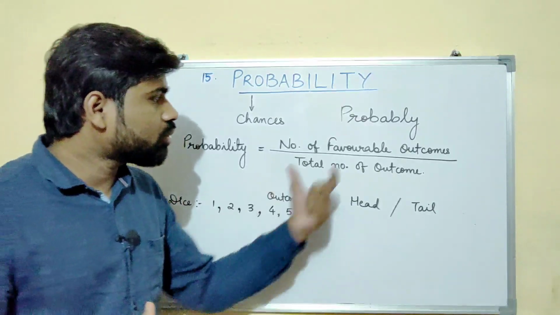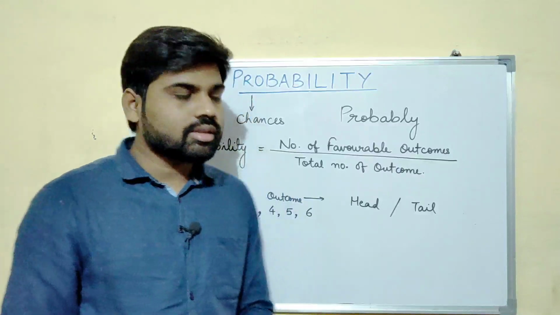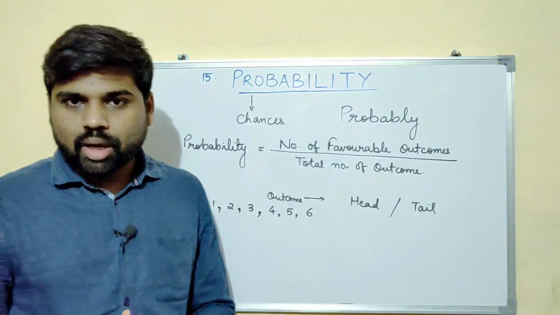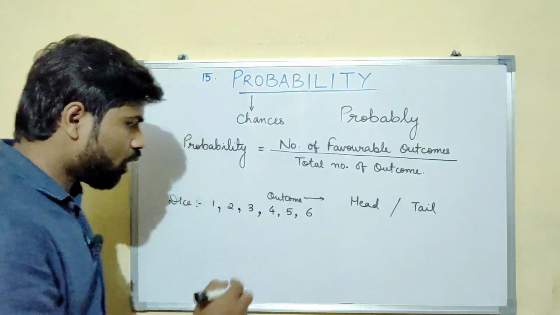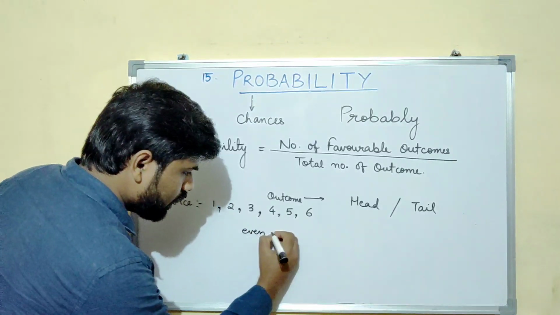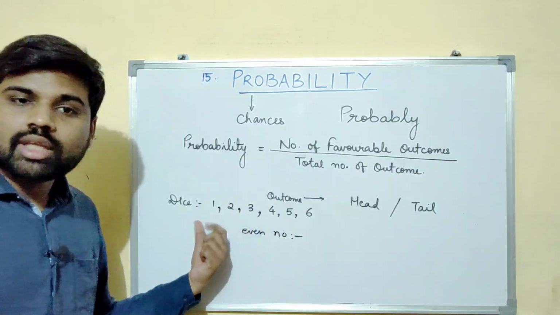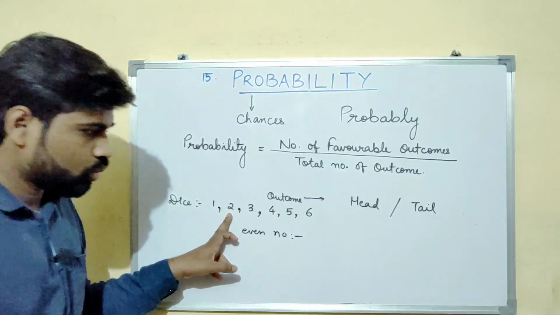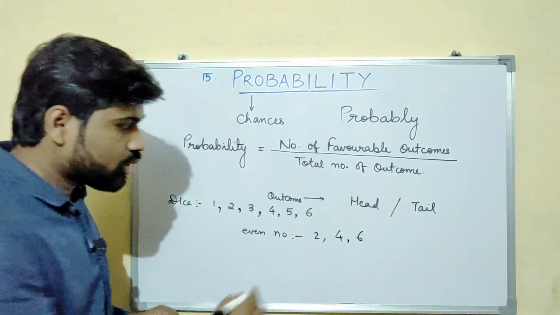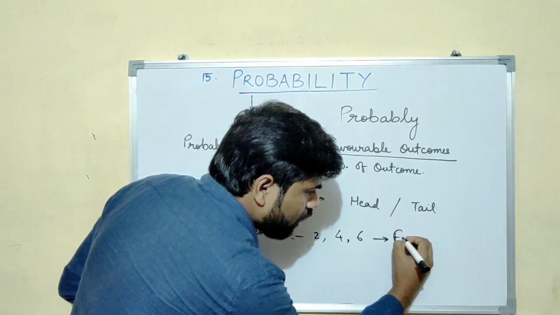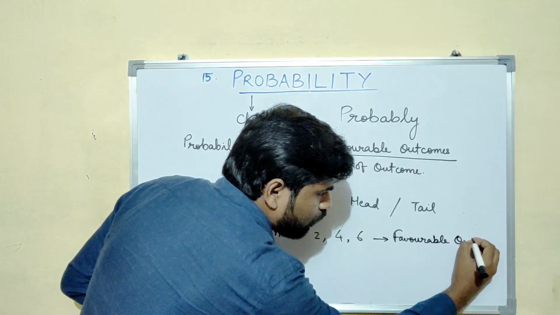Now what about the favorable outcome? It depends upon the question. For example, I may ask you, what is the probability of an even number? So when you throw the dice, what are the even numbers here? 2, 4 and 6. So this will be your favorable outcome, right? Favorable outcome.